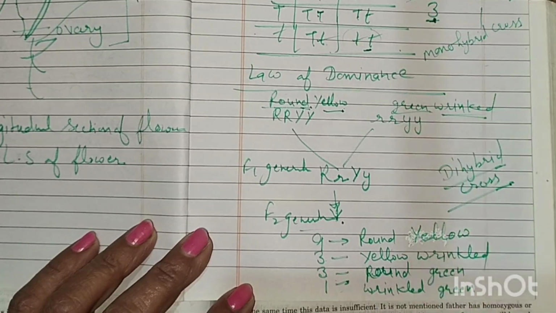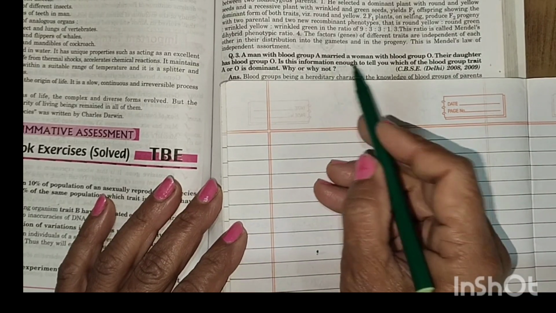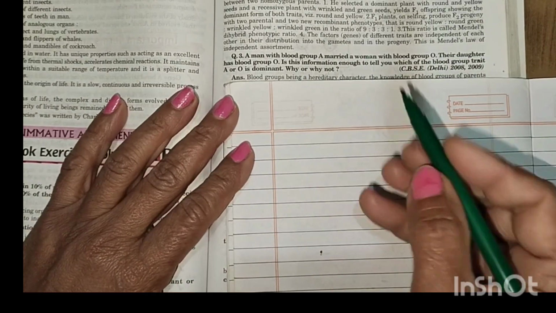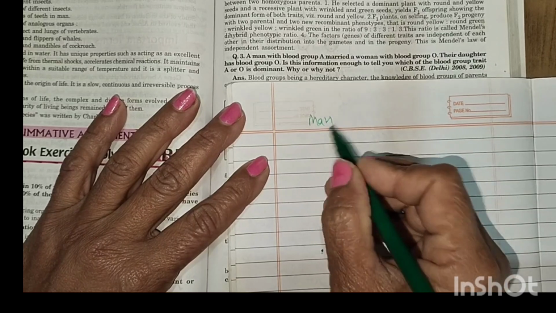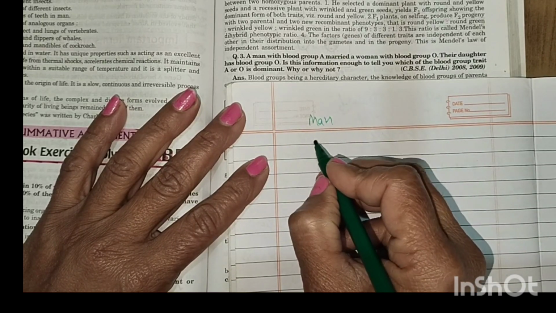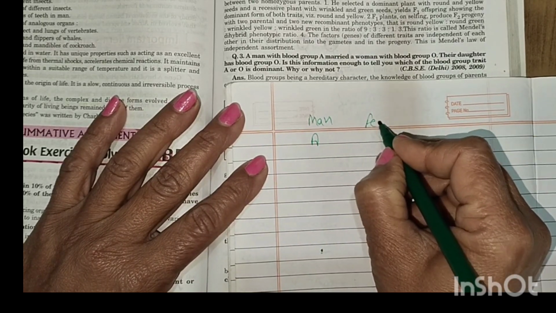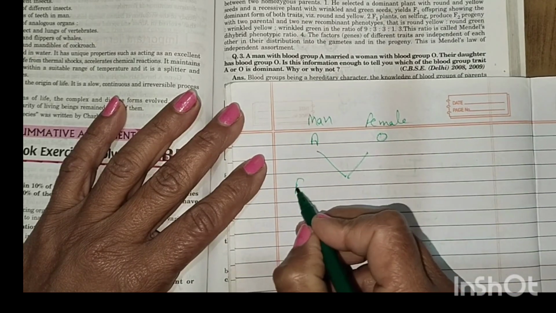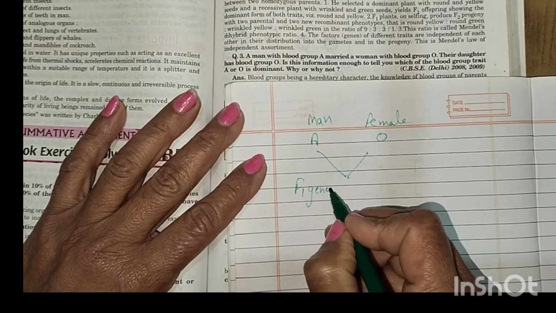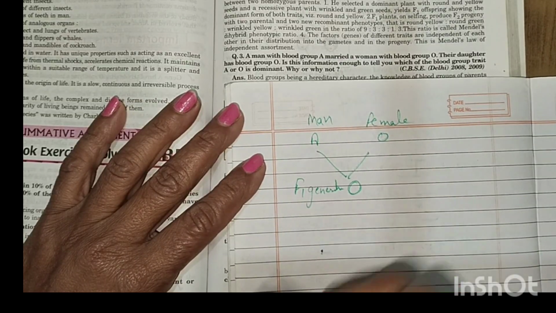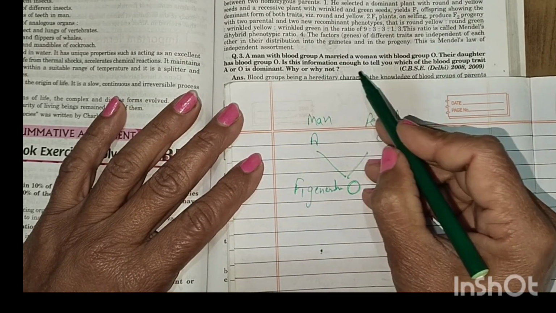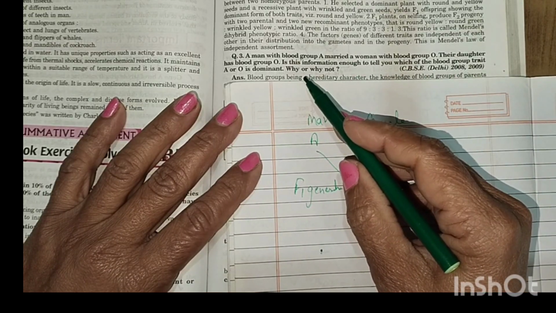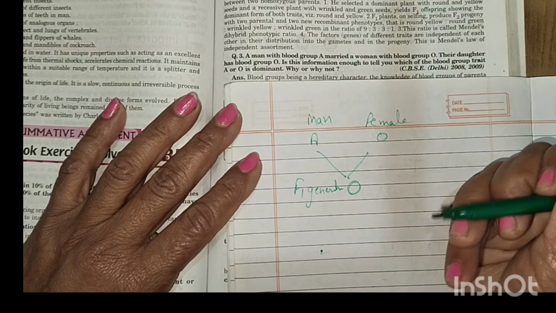Question: a man with blood group A married a woman with blood group O. Their daughter has blood group O. A male with blood group A married a female with blood group O, and in the F1 generation, the daughter has the O blood group. Is this information enough to tell you which of the blood group traits, A or O, is dominant, and why or why not?